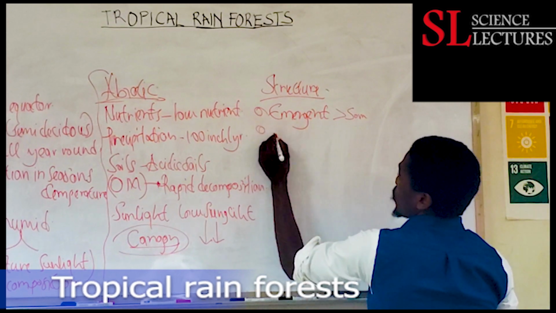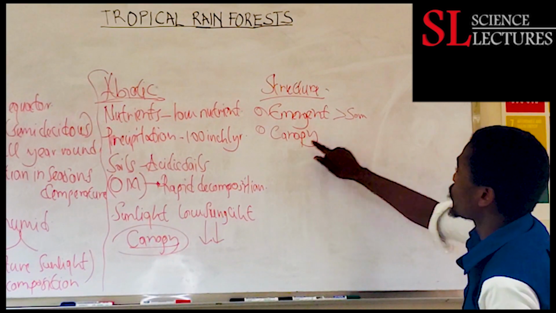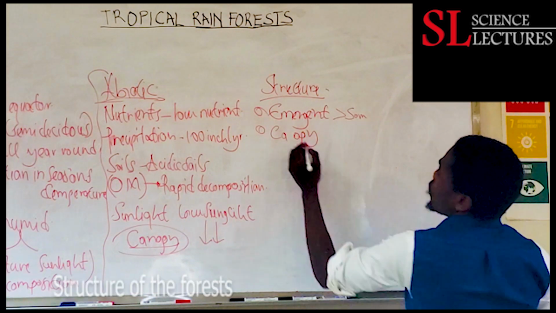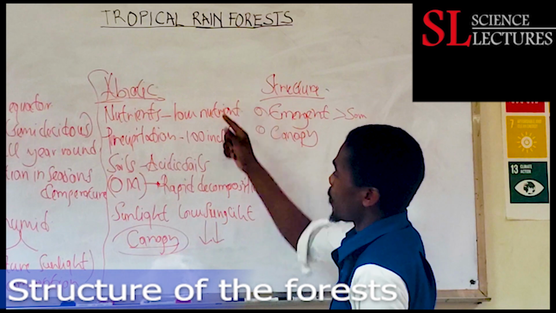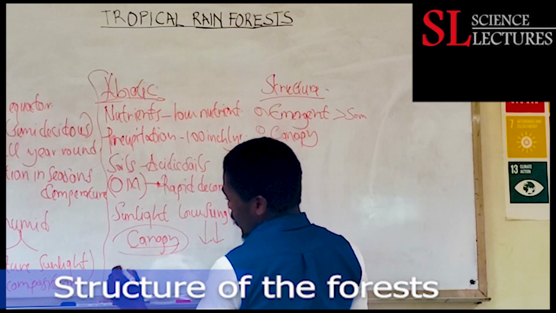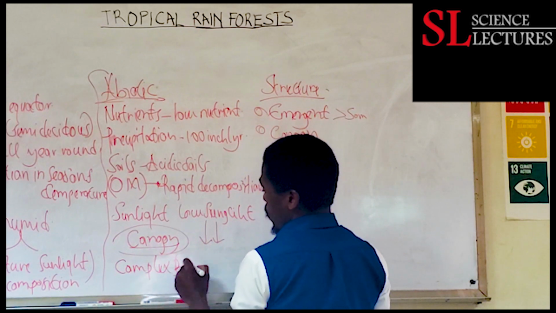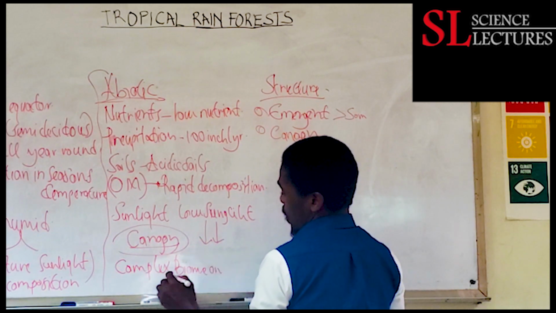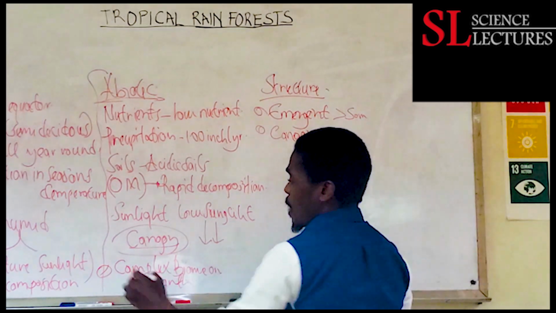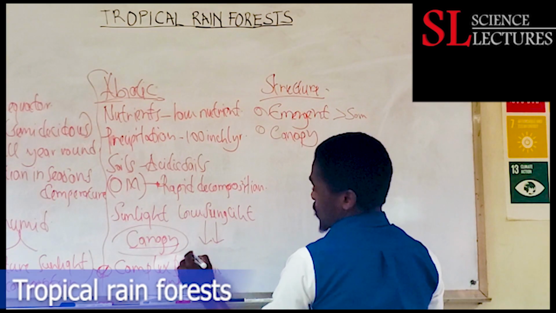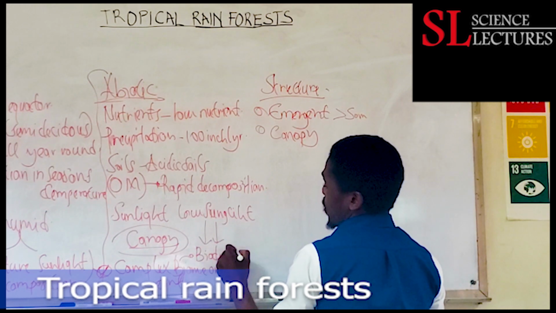Then after the emergent zone, we have what we refer to as the canopy. But one interesting thing you need to know, sorry, I forgot to tell you: this is the most complex terrestrial biome on planet Earth, and it is the biome that has the highest biodiversity.